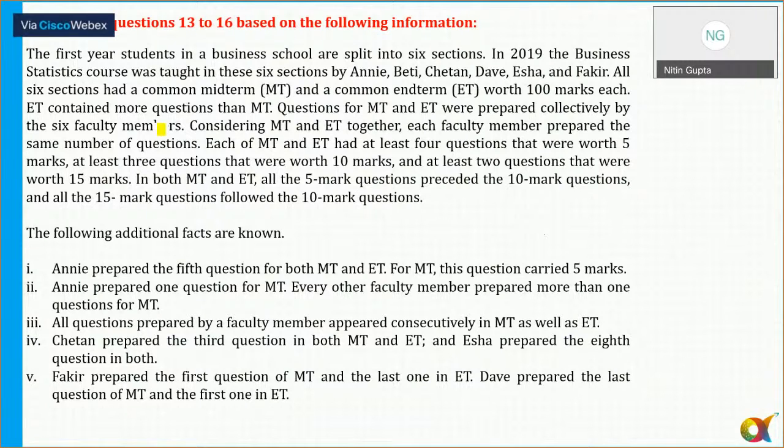Okay, now let's move to the next set, that is 13 to 16. This is another set which I'll rate as a difficult question set, 13 to 16. So should we start with the discussion of 13 to 16 now?